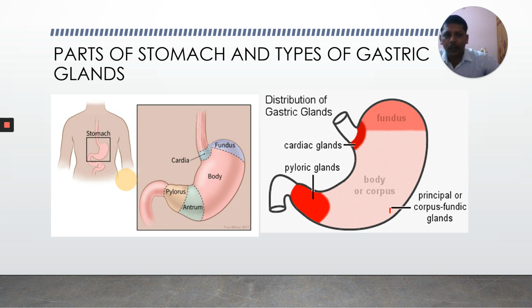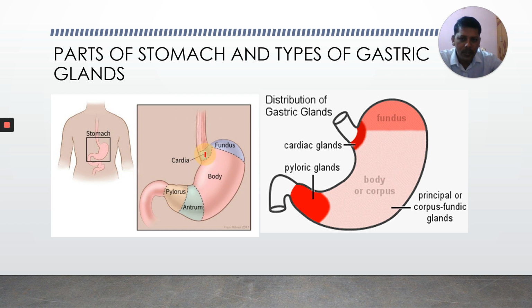Earlier we learnt in the structure of the stomach, as per the NCERT textbook, that the stomach is divided into parts. First is the cardiac stomach, which receives the esophagus, followed by the fundus and the large main body, which is the larger part, and next the pyloric stomach.